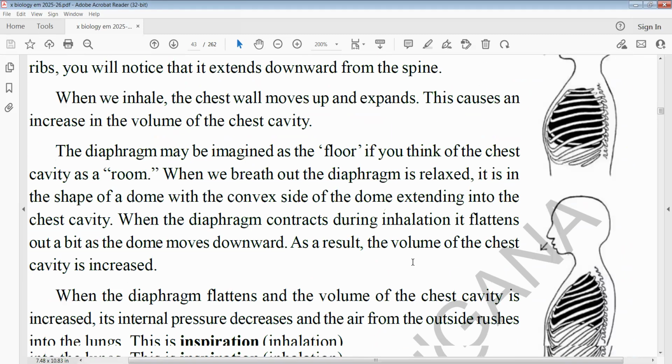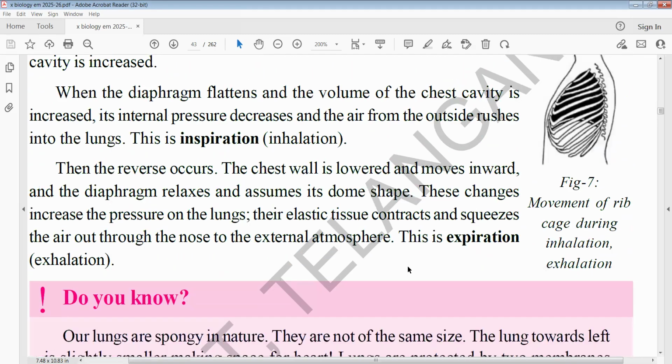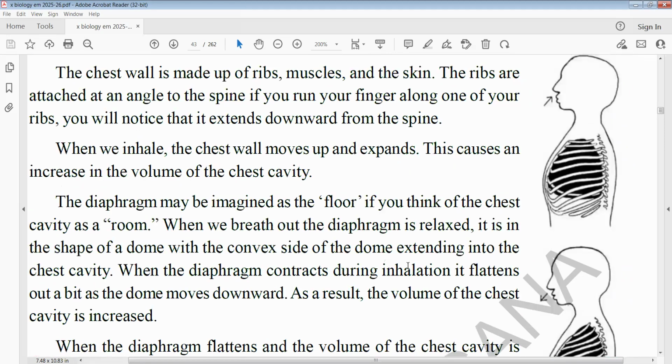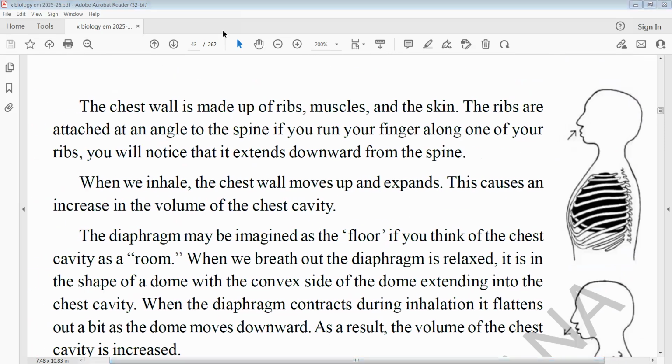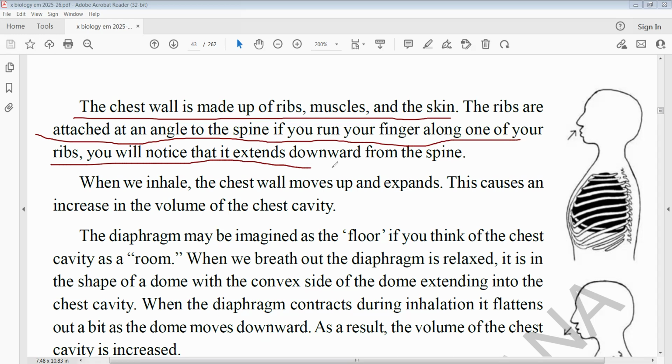So here both processes, inspiration and expiration, are most important at examination level. The chest wall is made up of ribs, muscles, and the skin. The ribs are attached at an angle to the spine. If you run your fingers along one of your ribs, you will notice that it extends downward from the spine. So when we inhale, the chest wall moves up and expands.